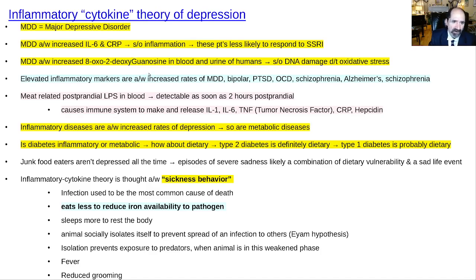MDD is also associated with this marker of DNA damage from oxidative stress. It's called 8-oxo-2-deoxyguanosine. It'll be detectable in the blood and the urine of humans in association with depression more often. Elevated inflammatory markers in the blood, like these tests we just mentioned above, are also associated with increased risk of bipolar disorder, PTSD, obsessive-compulsive disorder, schizophrenia, and Alzheimer's disease. So these are all bad for neurons. So that's kind of an important point.